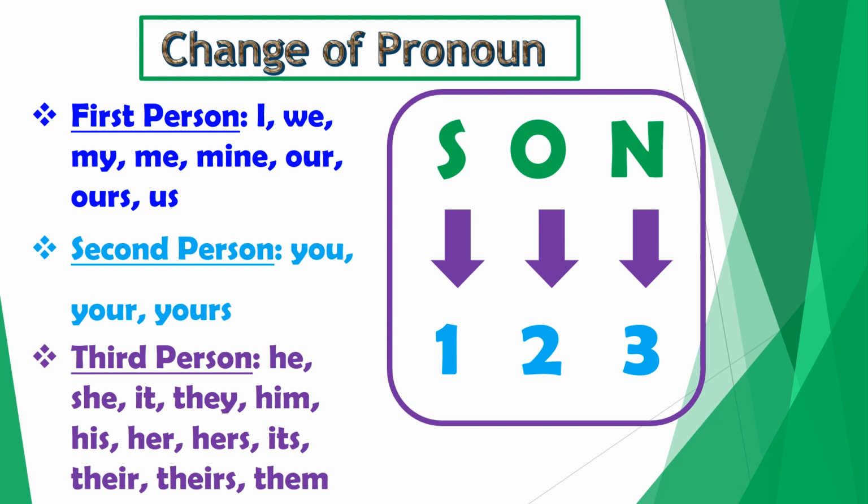Well, girls, do you remember what the pronouns of first person are? They are I, we, my, me, mine, our, ours, and us. And what are the pronouns of second person? They are you, your, and yours. And what are the pronouns of third person? He, she, it, they, him, her, hers, its, their, theirs, and them.